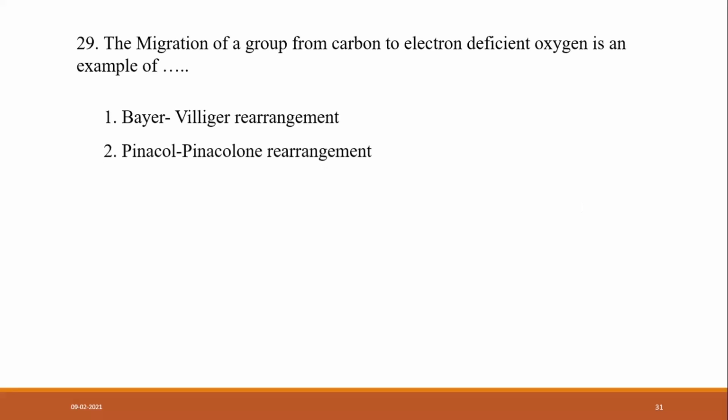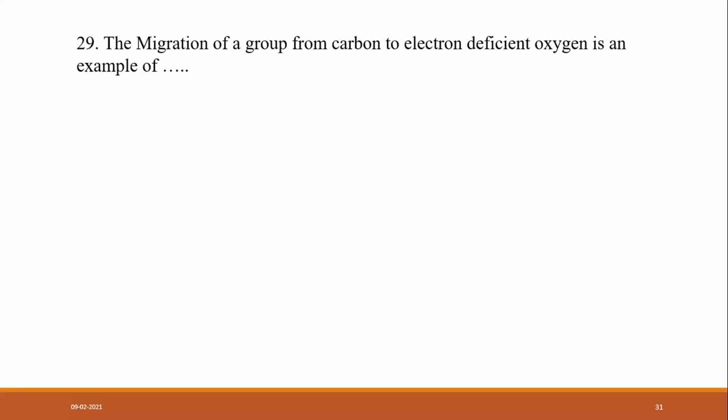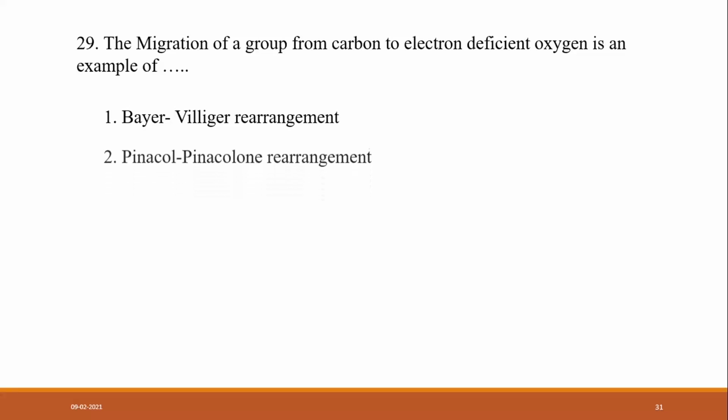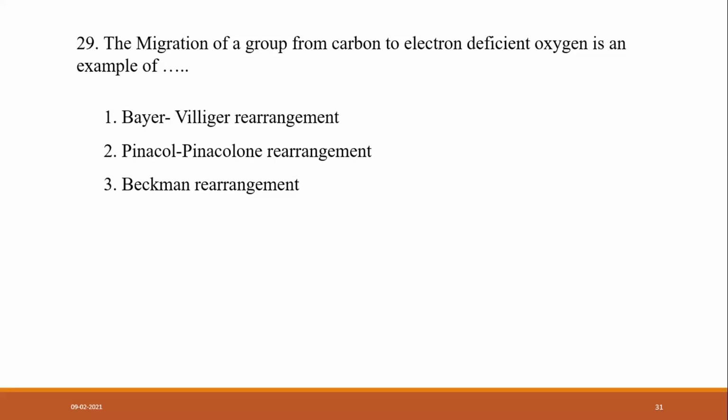Another question. The migration of a group from carbon to electron deficient oxygen is an example of Baeyer-Villiger, pinacol-pinacolone, Beckmann, or benzilic acid rearrangement.